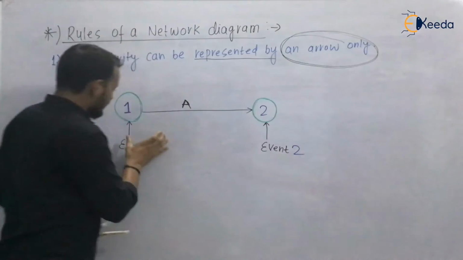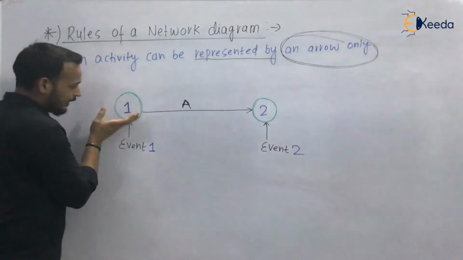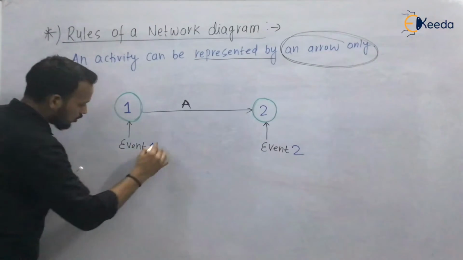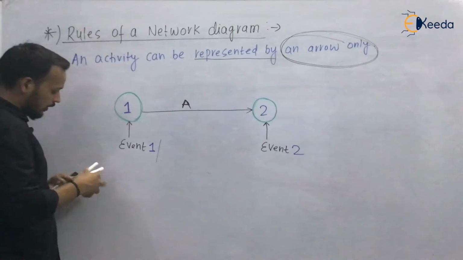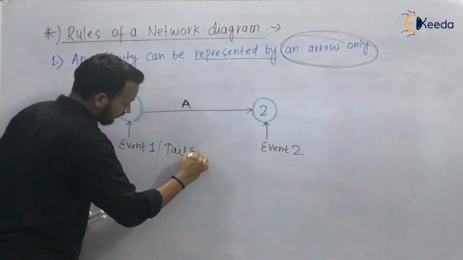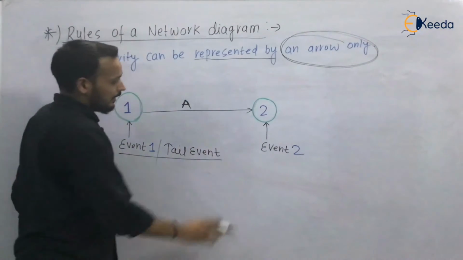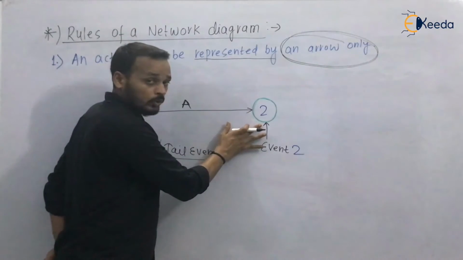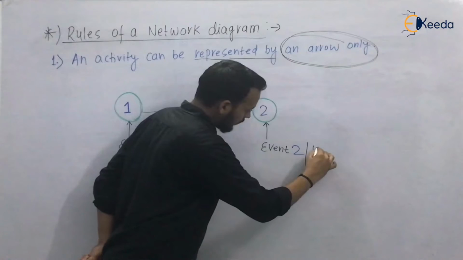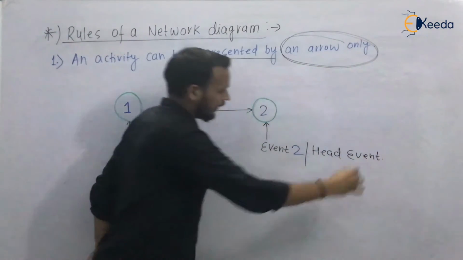Since this event is present at the tail end or back end, it is also known as tail event. And since this event 2 is present at the arrow end, it is also known as head event.